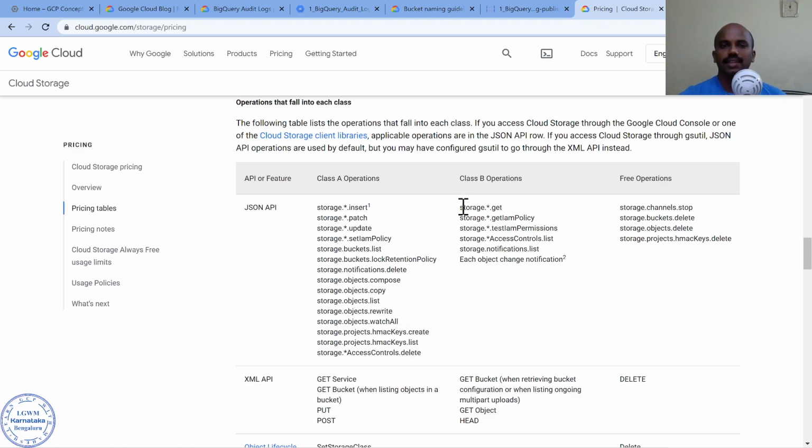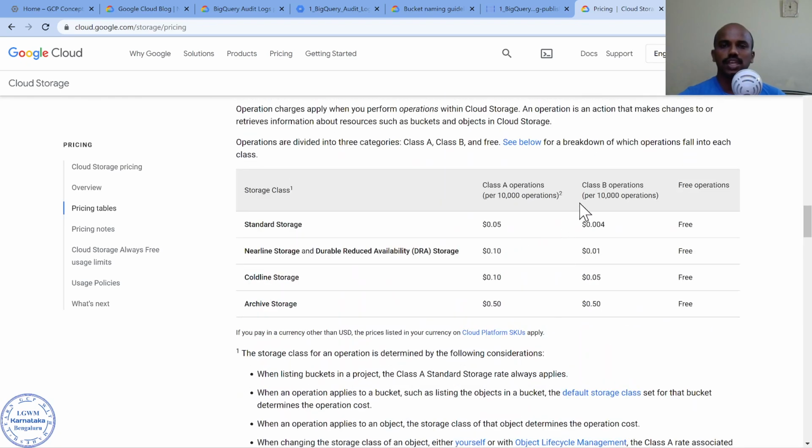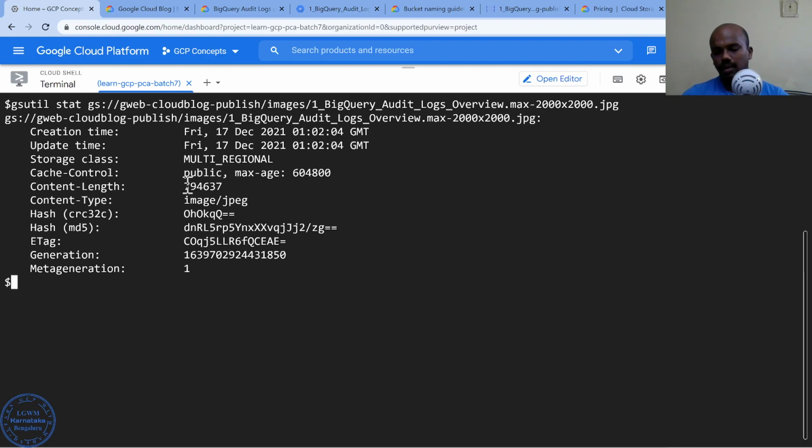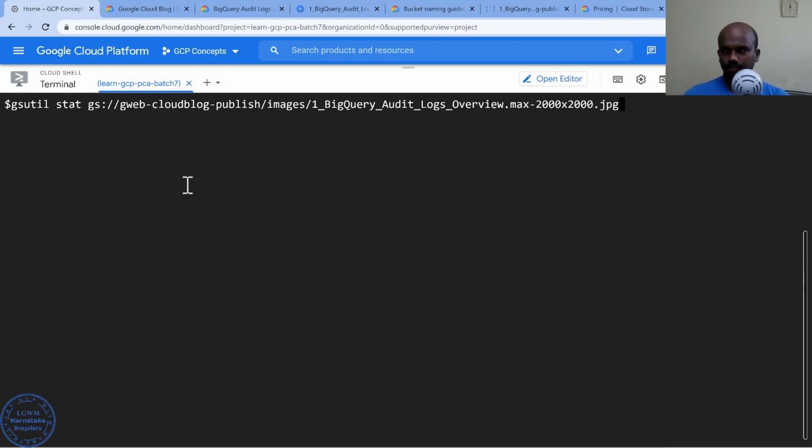Similarly, I can get the details about the object: storage.buckets.get, storage.objects.get. This is going to be class B operations. This is charged per 10,000 operations. Now what's the big deal? I can do something like this.